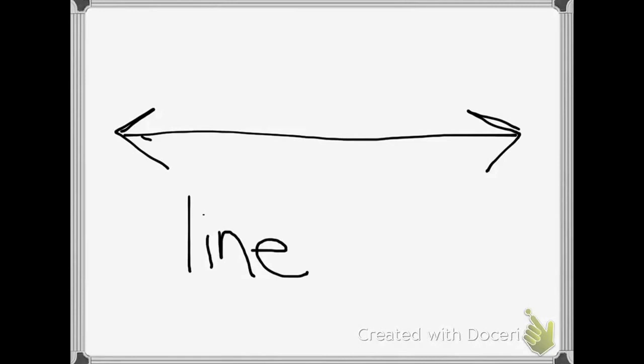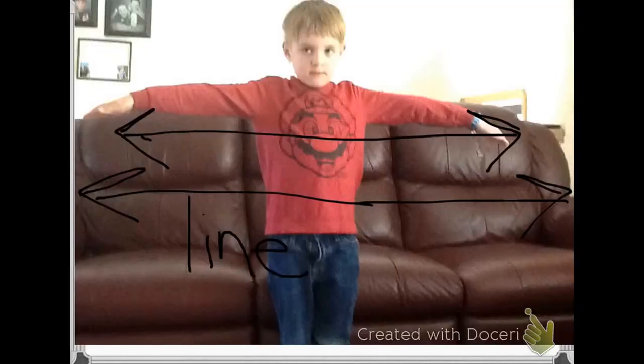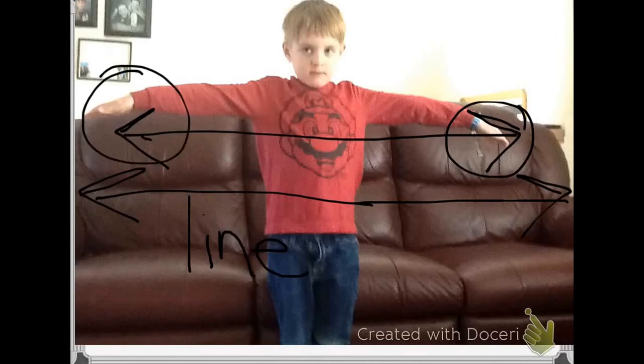If you look, a line is a segment that goes on in each direction forever and ever. It just keeps going and going. There is no stop. If we were going to play Simon Says for that, we would stretch our arms out wide and have our hands out flat to show that it goes on forever and ever. That's our Simon Says action for line.